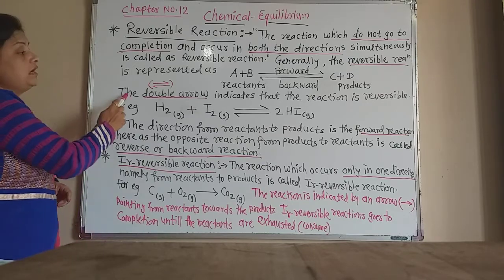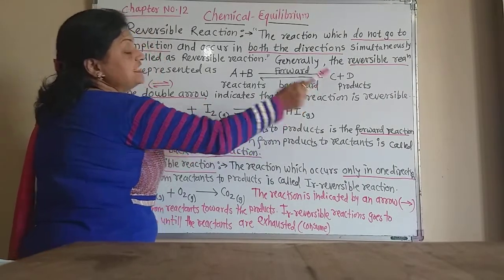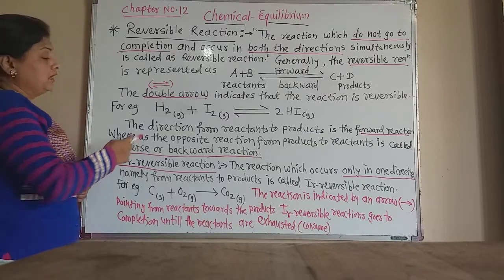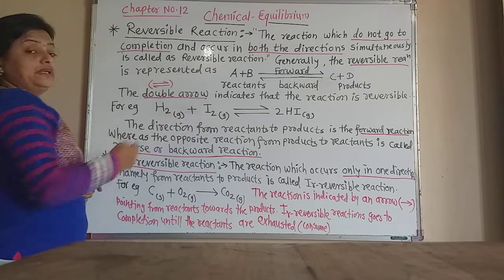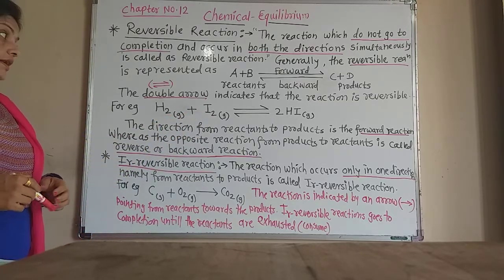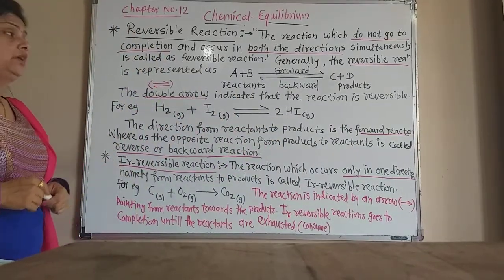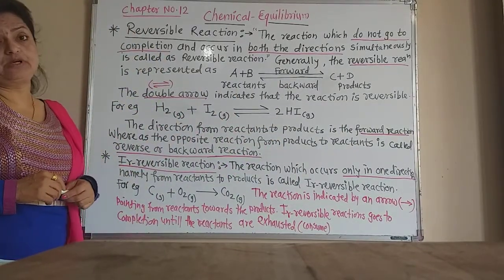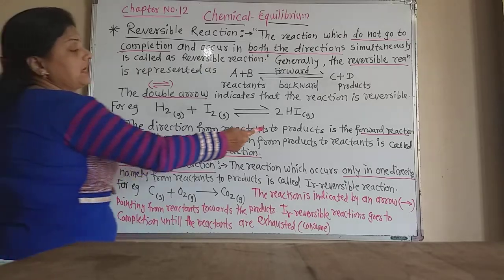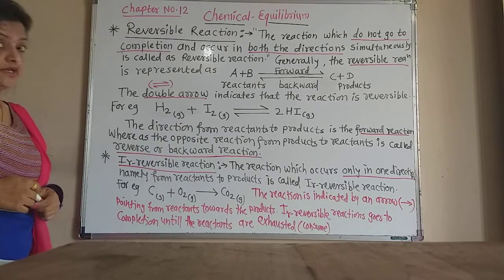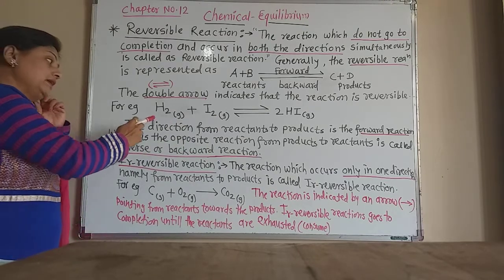The double arrow indicates that the reaction is reversible. It is carried out in both directions, and it occurs in both directions simultaneously. For example, hydrogen gas and iodine gas react with each other to form hydrogen iodide. But this reaction is reversible because the hydrogen iodide again decomposes into hydrogen and iodine. So this is a reversible reaction.